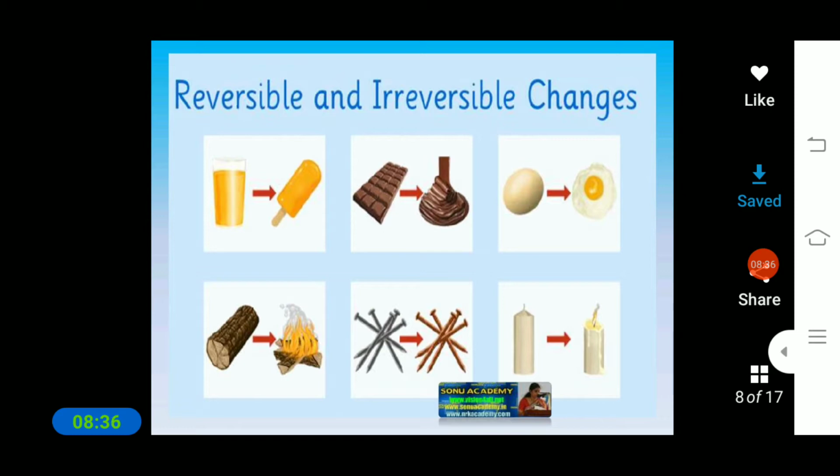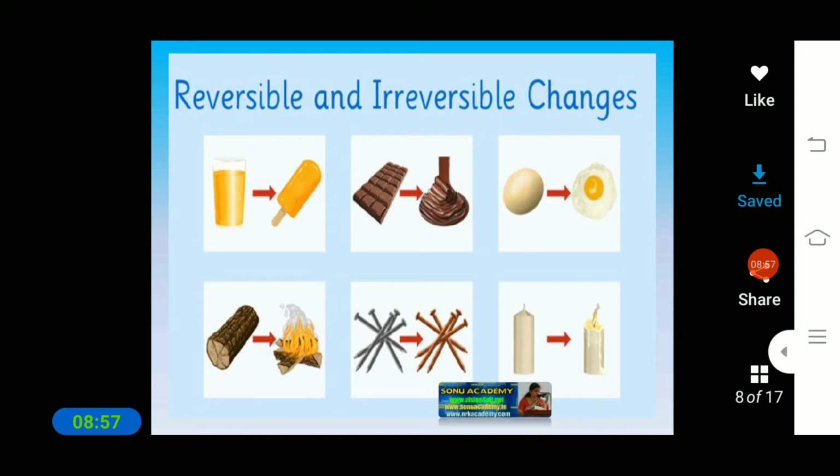Okay, and chocolate is also what? Reversible. Okay, and why is it reversible? Because in warm conditions it will melt. When we keep it in the freezer, again it will become solid. Okay, so this is what a reversible change is.